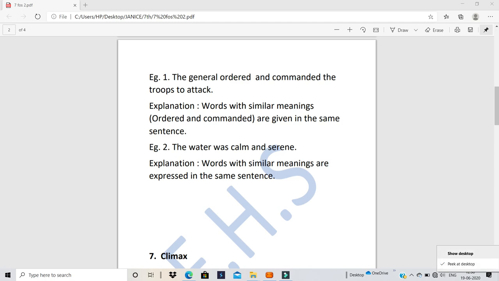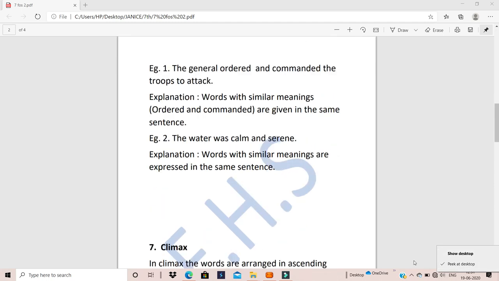The next one. The water was calm and serene. Now what do you mean by calm and serene? Calm and serene have the same meaning. Calm means to be cool and serene also means to be without turbulence, without too much shaking or anger. So it was nice and cool. Now I hope this much is clear. Now we go to the next one.